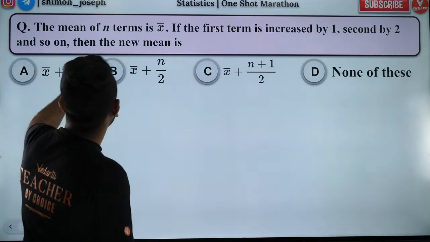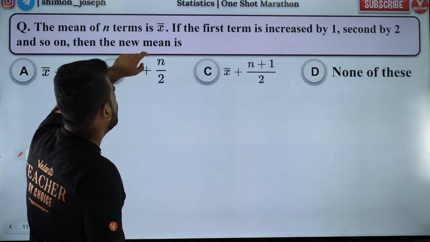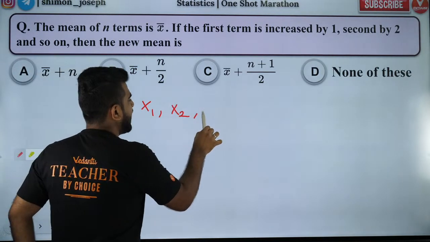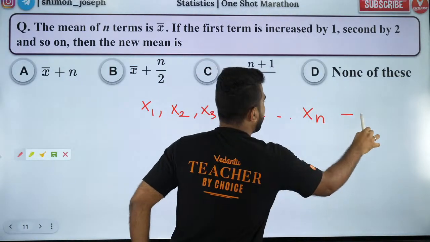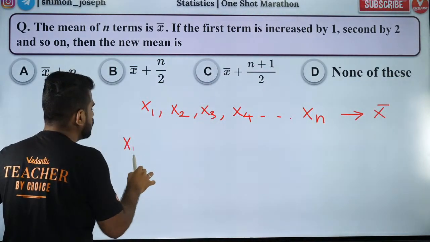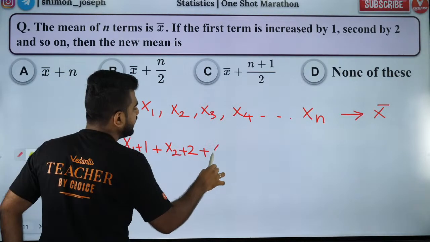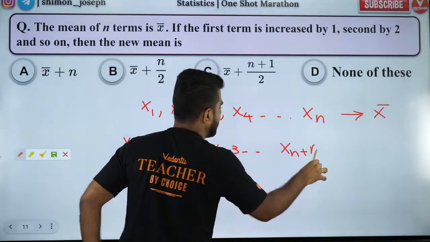Okay. So, guys, mean of n terms is x bar. So you have n terms: x1, x2, x3, x4, all the way up to xn. So that mean is x bar. Now what I'm doing, I'm increasing the first one by 1, the second one by 2, the third one by 3, like that the last term by n.